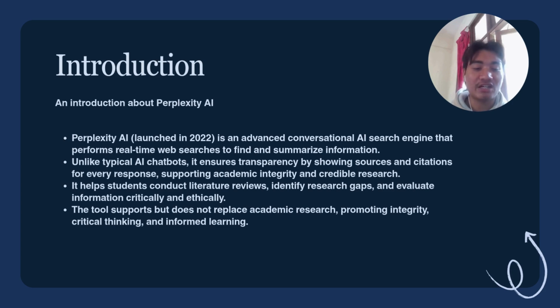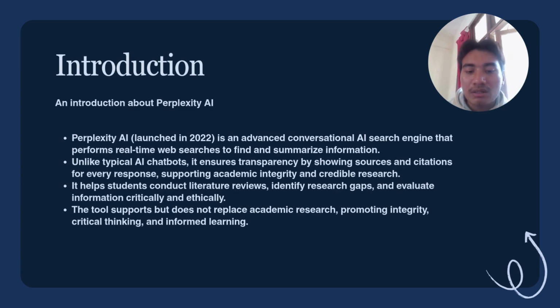For this slide presentation, I will be introducing Perplexity AI. Perplexity AI is an advanced conversational AI search engine that launched in 2022. Unlike a normal chatbot that generates answers from stored data, Perplexity performs real-time web searches to find and summarize information from credible sources. What makes it special is its transparency. Every response includes citations and links to the original sources, which helps maintain academic integrity and credibility.